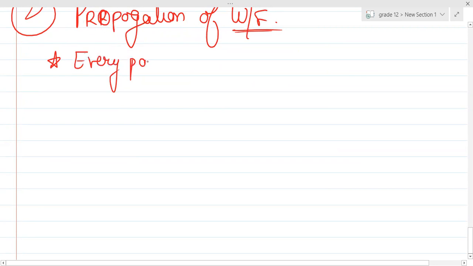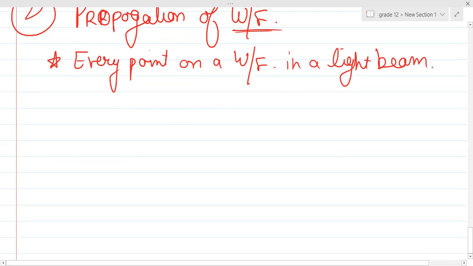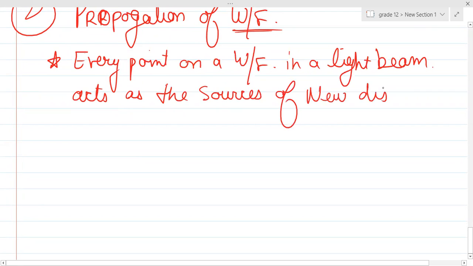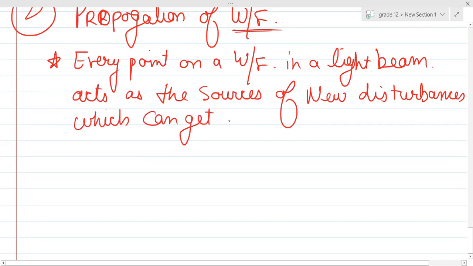Every point on a wavefront in a light beam, any kind of beam it is, whether it's a parallel beam, converging, or diverging, doesn't matter, acts as the source of new disturbances which can get created in the medium.